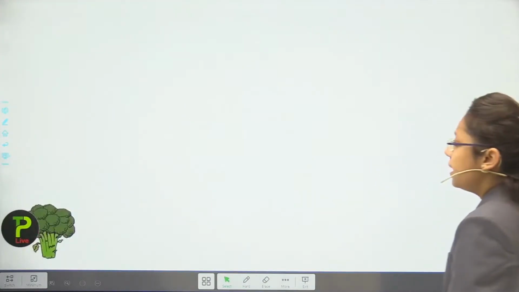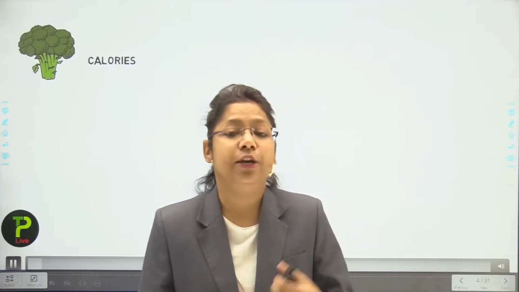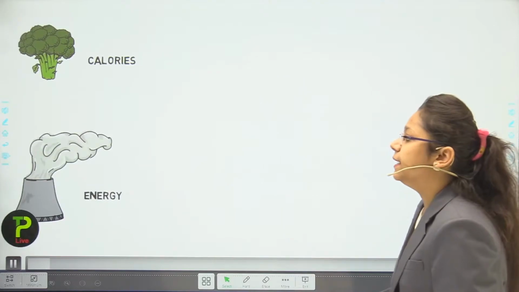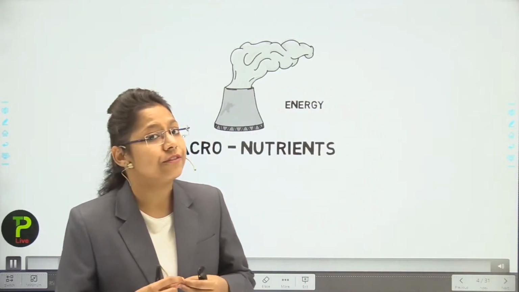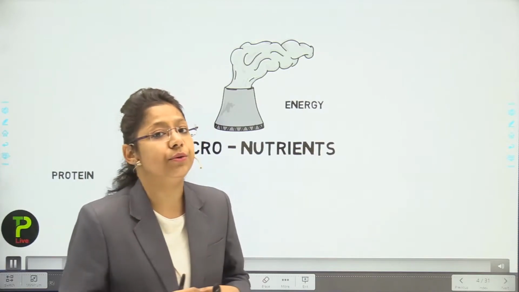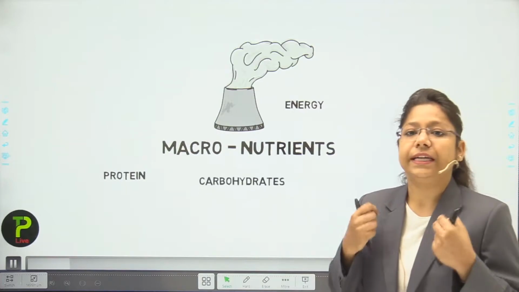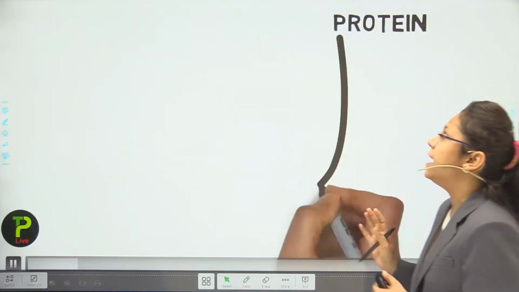Now students, I am going to show you a very small video clip through which you will understand the value of the macronutrients in our body. The calories which we take in are the source of energy, and the macronutrients we take in are in the form of proteins, carbohydrates and fats.